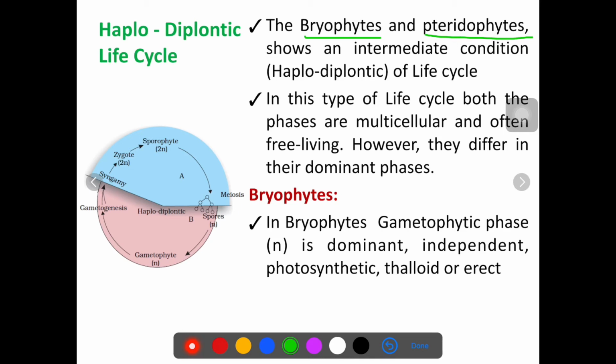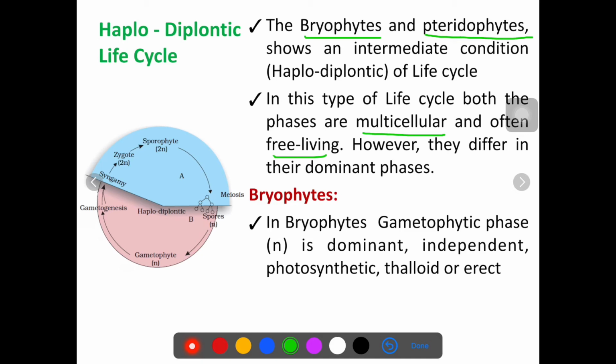And in bryophytes and pteridophytes, a haplodiplontic life cycle occurs, in which the plant spends equal time in both the haploid and diploid stages. Here, both stages are multicellular and free living, but the dominant phase varies. A few differences exist between the haplodiplontic life cycles of bryophytes and pteridophytes, so we will discuss both separately.